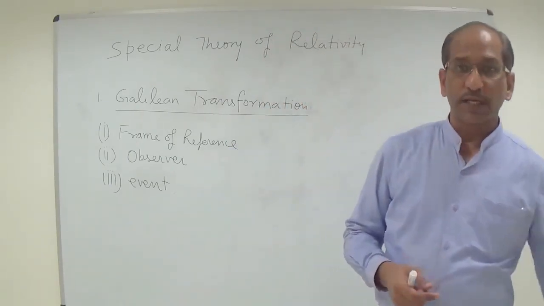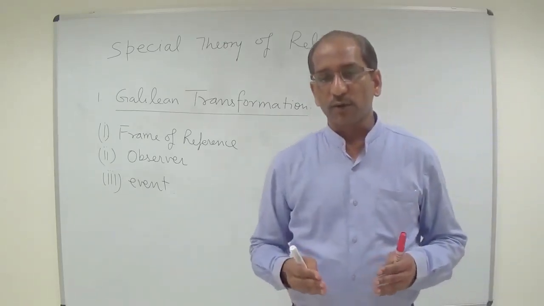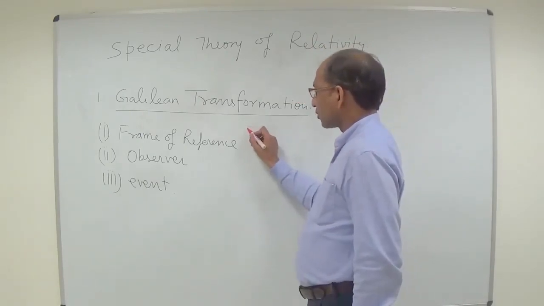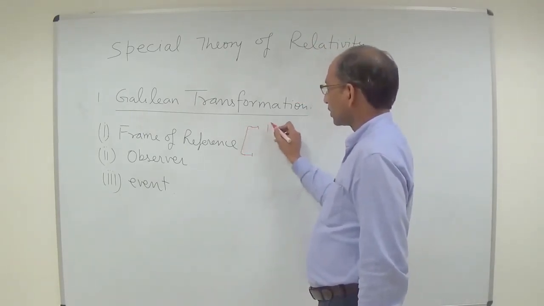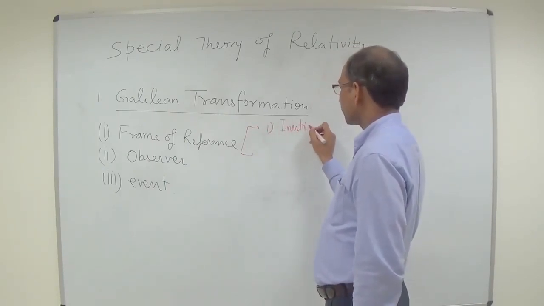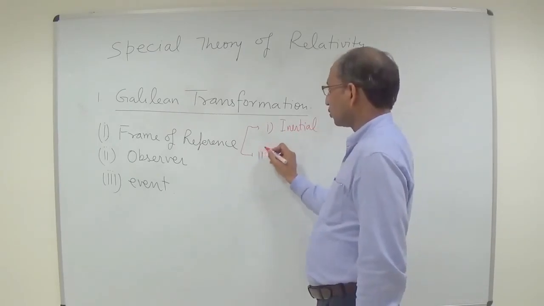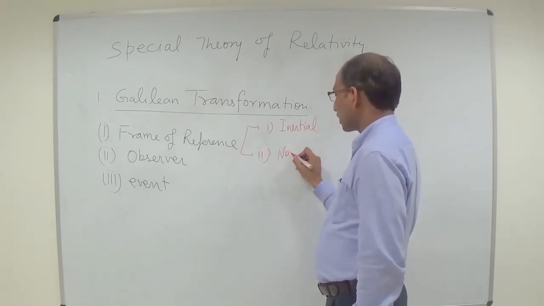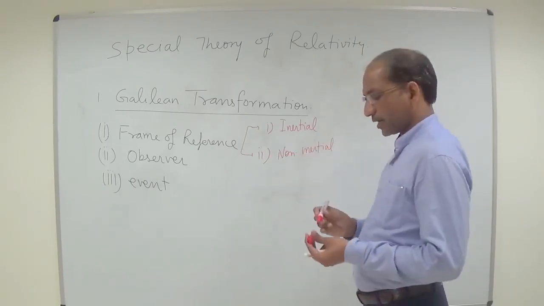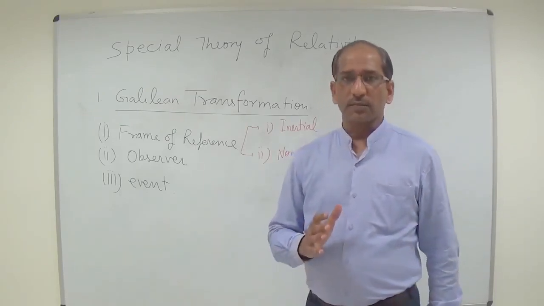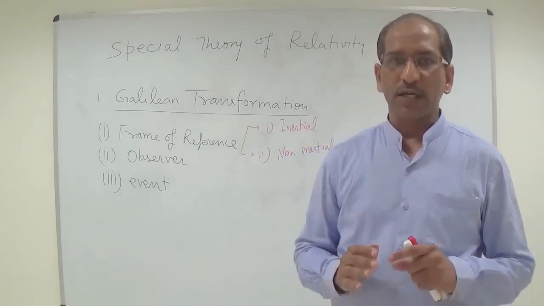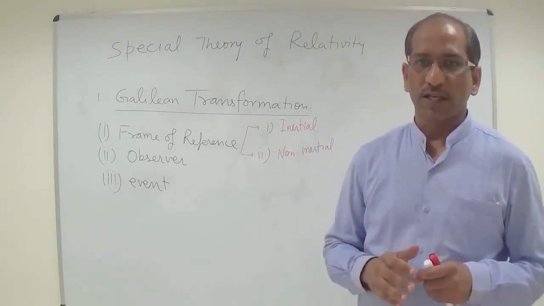So the first point is frame of reference. What is frame of reference? What basic information do they have? Frame of reference is basically of 2 types. Number 1 is known as inertial frame of reference, and number 2 is non-inertial frame of reference. A frame is called inertial if it satisfies Newton's first law of inertia.